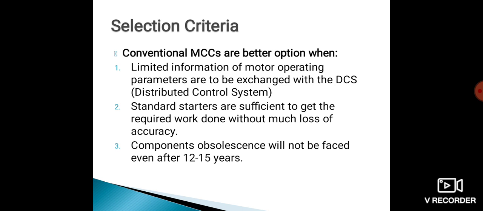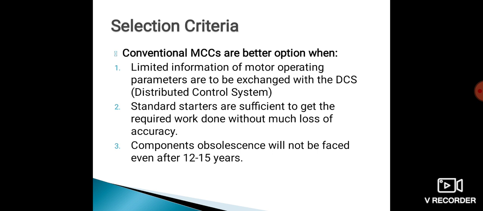Third parameter, component obsolescence will not be faced after 12-15 years. That means the replacement or maintenance of the components is not a considered factor. There should not be any replacement between 12 to 15 years once the conventional MCC is installed.